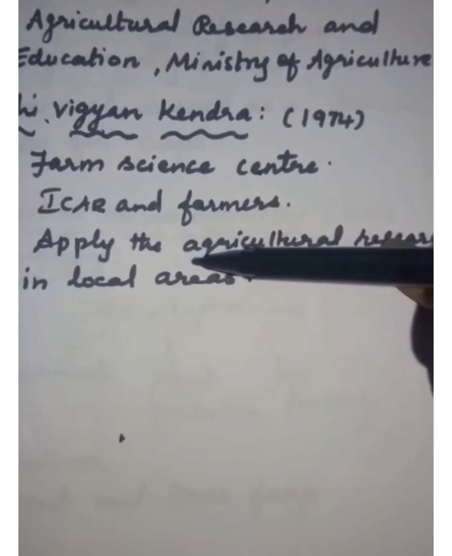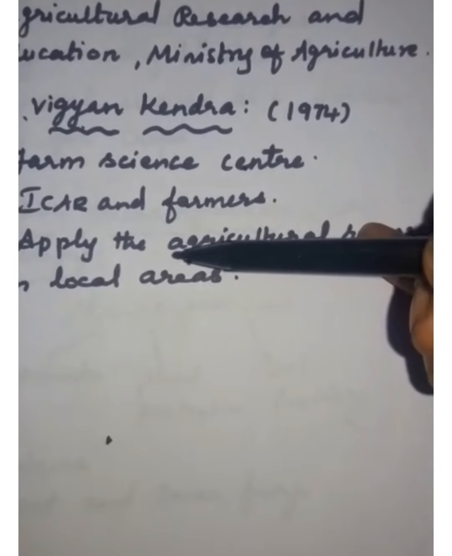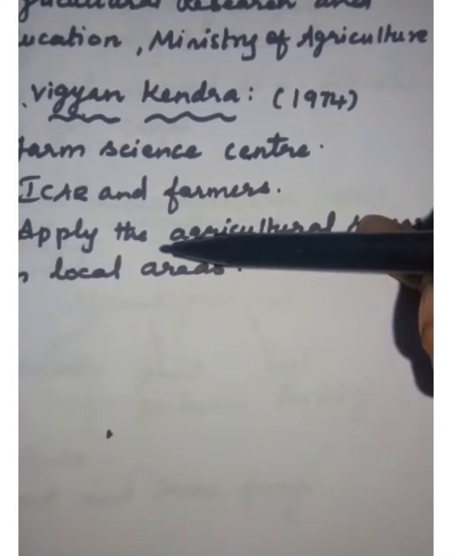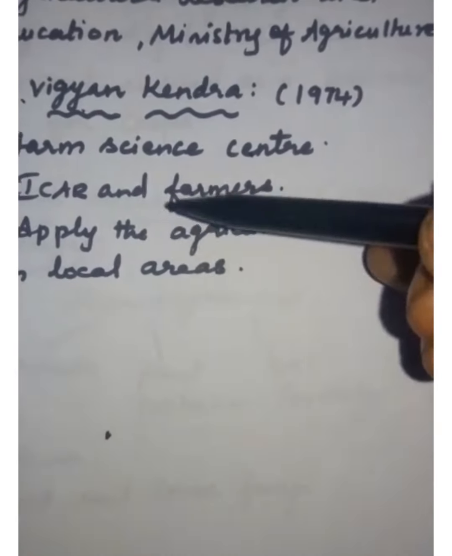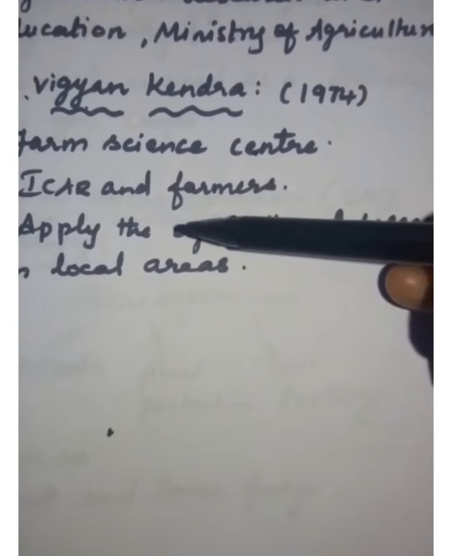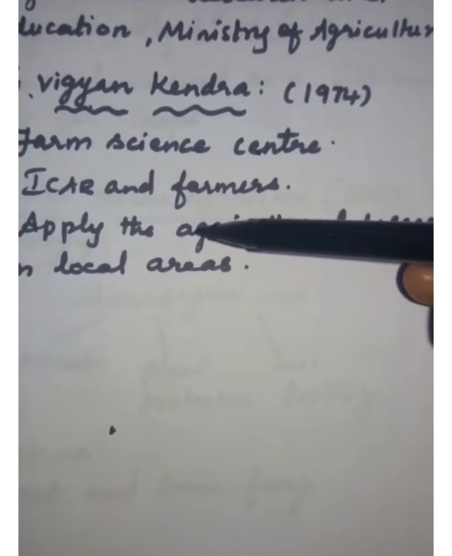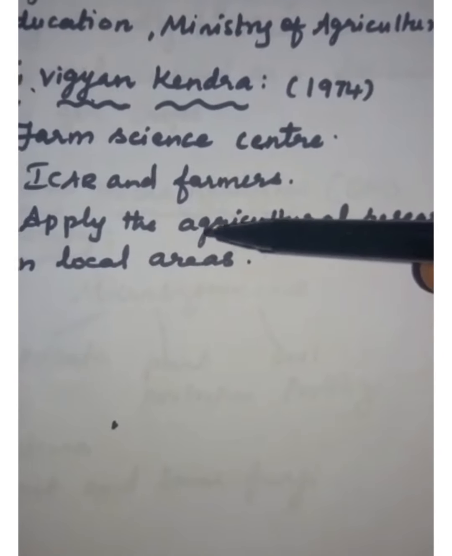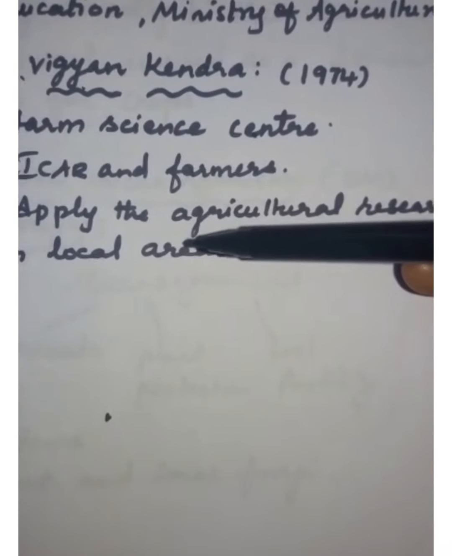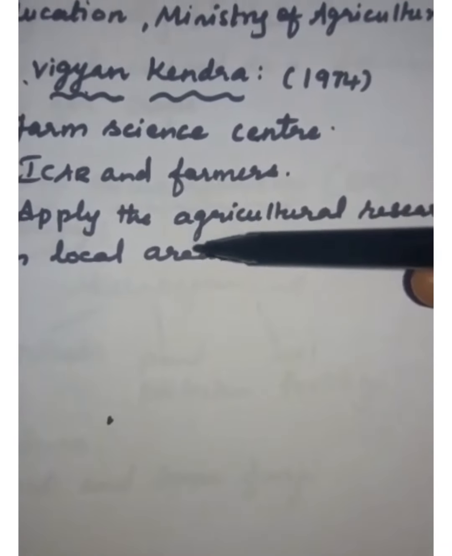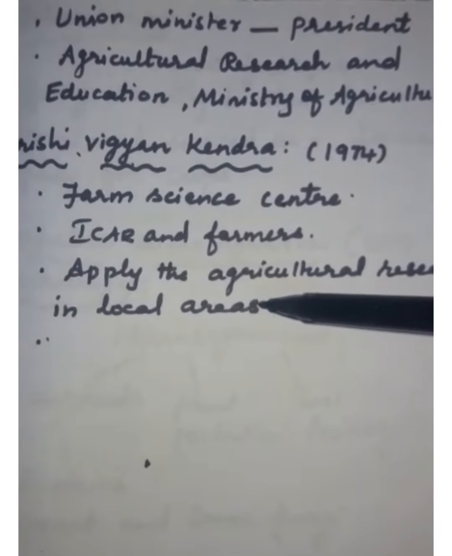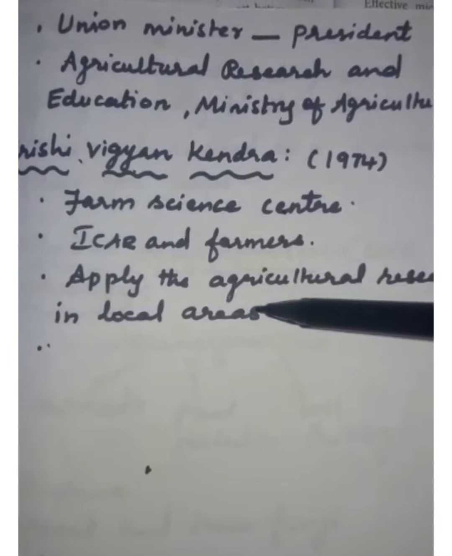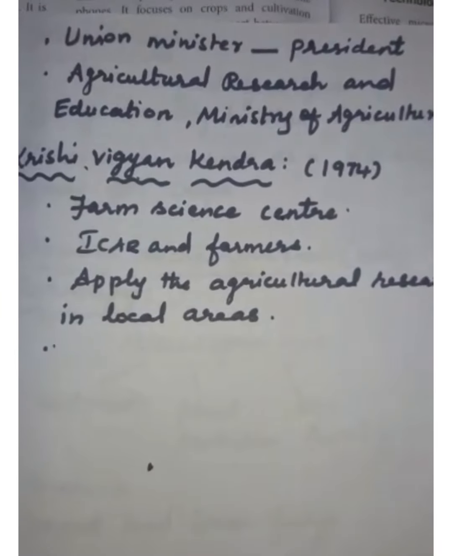And it organizes many workshops to discuss modern farming techniques with a group of farmers. These Kendras give information about weather and market pricing to the farmers through the radio and mobile phones. Mainly, it focuses on crops and cultivation methods. Introduce the new technologies in the farming method and also in the seed varieties.